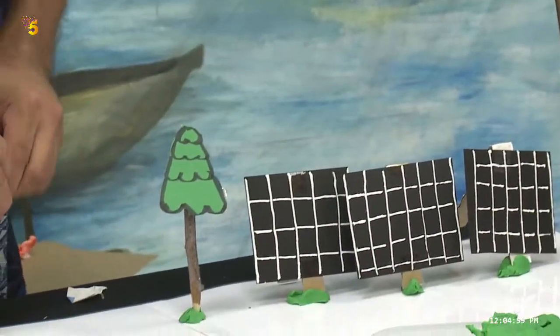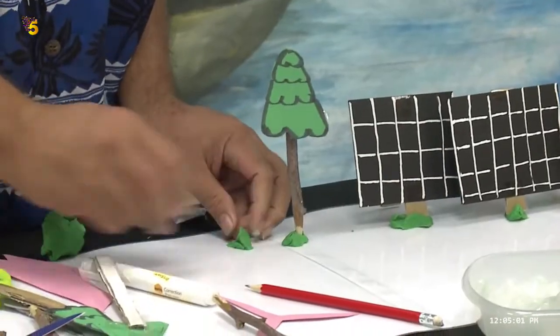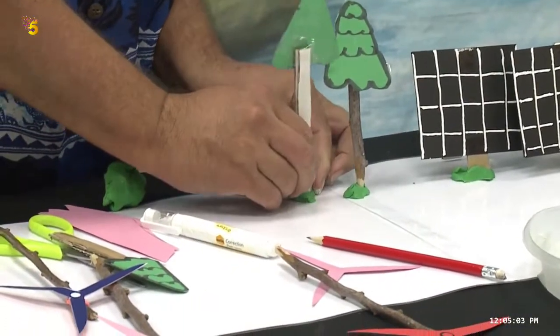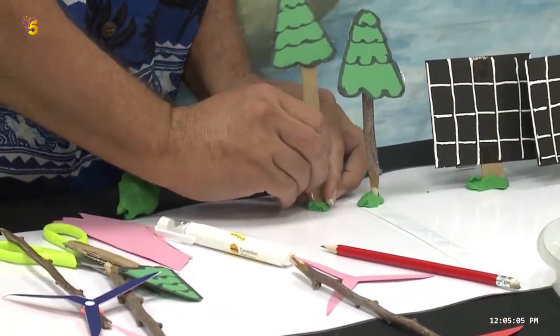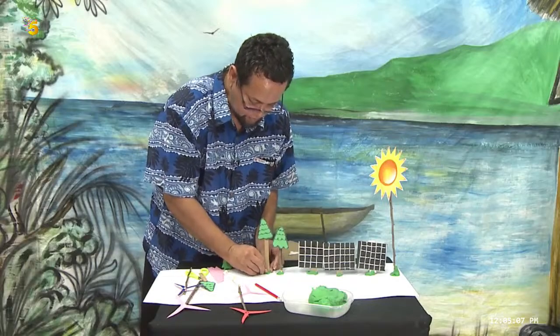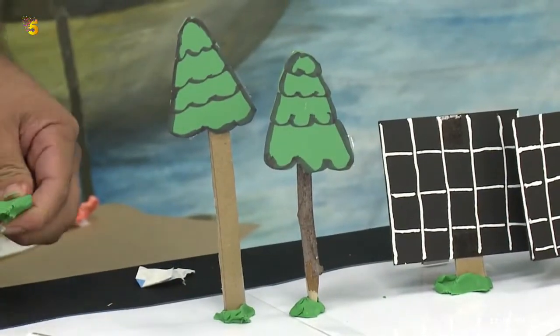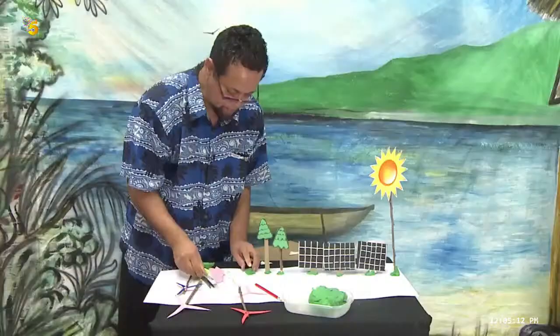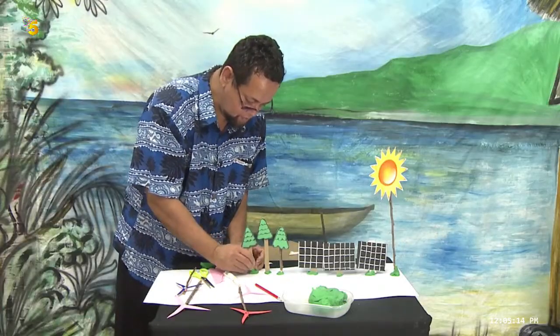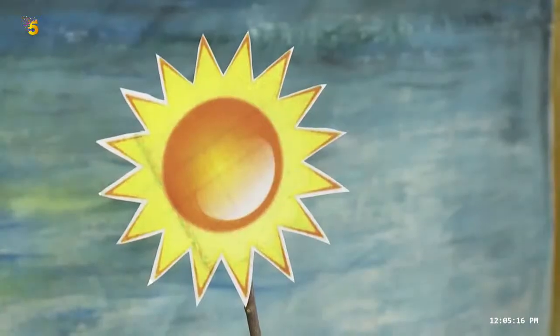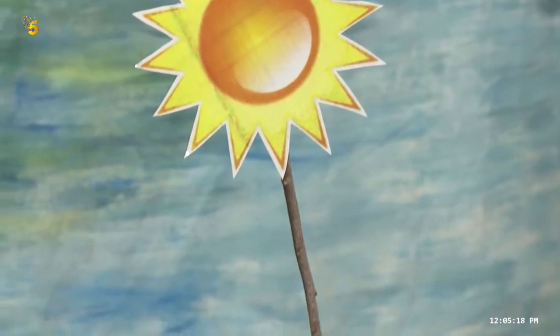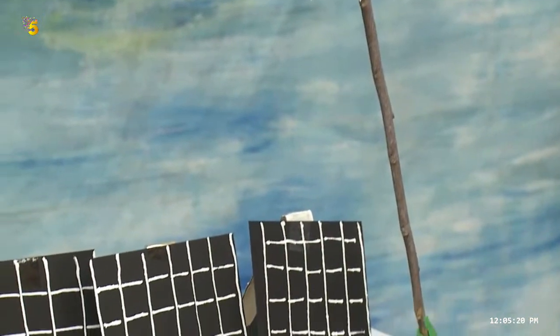We have some more plants here for our biomass. Let's go make biomass there. Yeah, that's biomass. Okay, what's next?